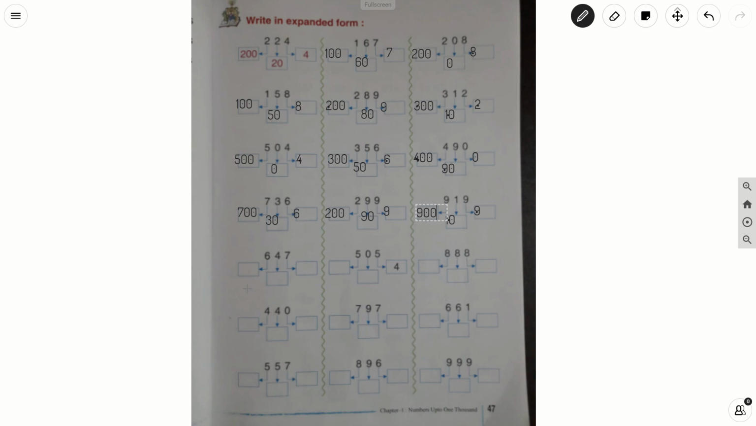In 647, what is there in a ones place? 7. The value is 7 into 1, 7. What is there in a tens place? 4. 4 into 10, 40. And what is there in a hundreds place? 6. The value is 6 into 100, 600.